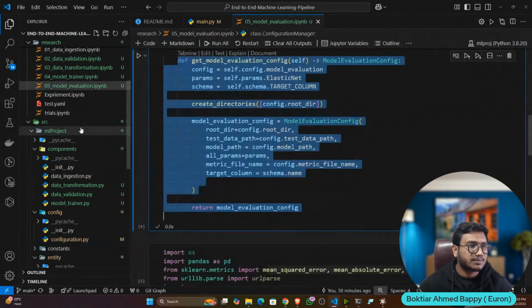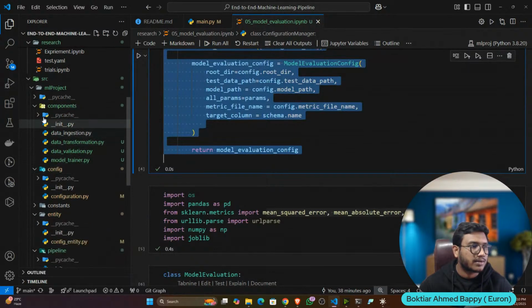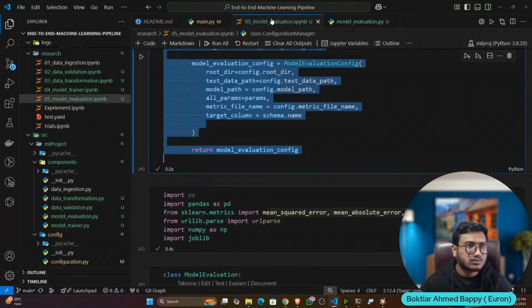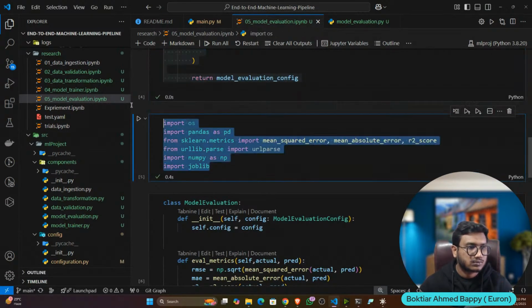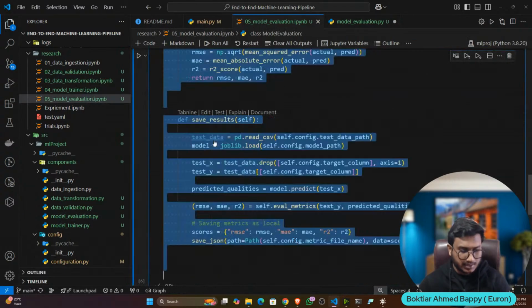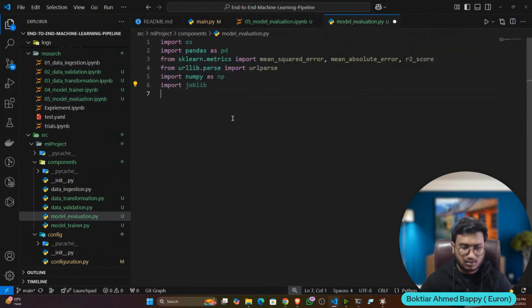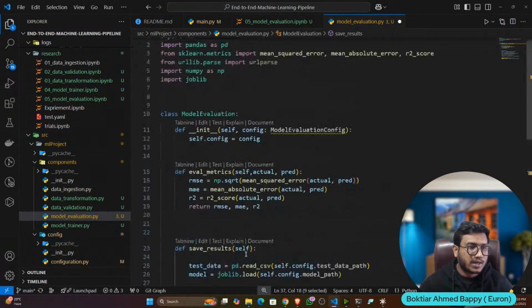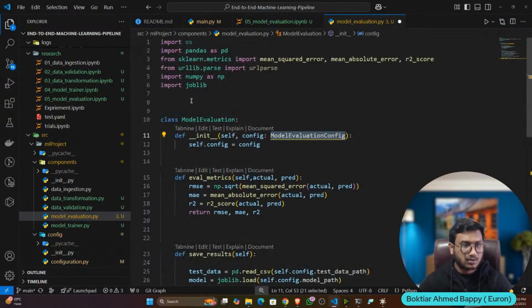Now let's create the component. So again, I will go to the component folder, and here let's create a component, model evaluation. And I'll copy the entire class I have written. I just need to import save JSON and Path.